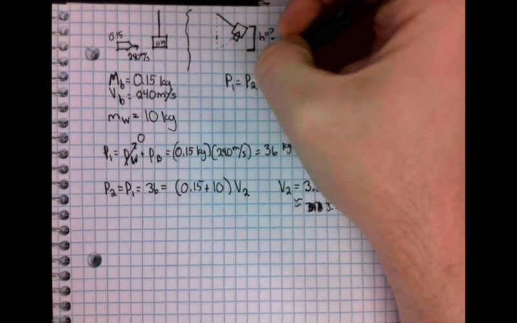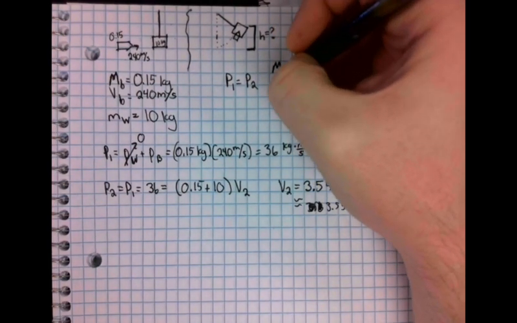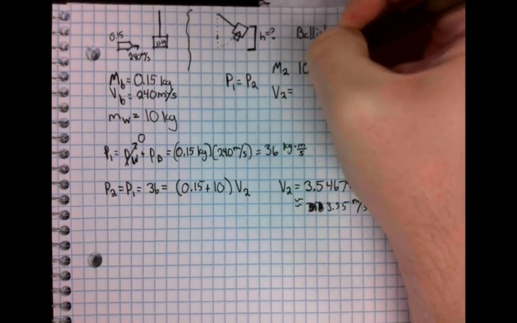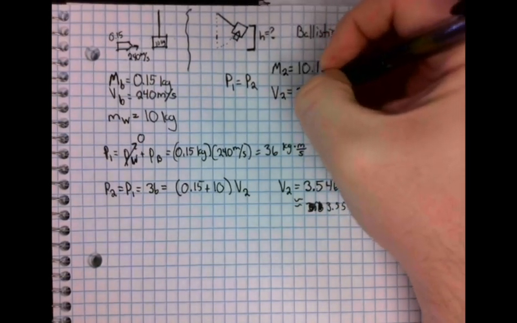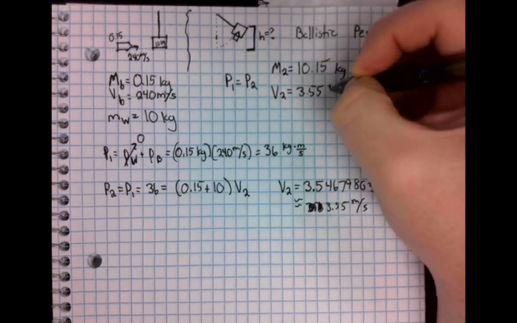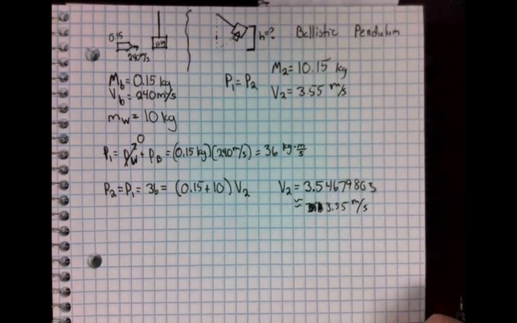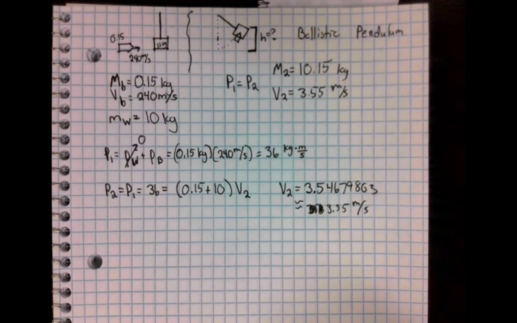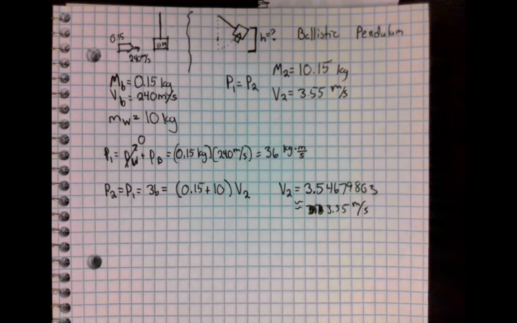So we know the mass at position 2, and we know the velocity at position 2. The mass is 10.15, and our velocity is 3.55. That's kilograms, that's meters per second. And then I assume a lot of you would probably get stuck from here. It's not super obvious what our next step is. And here is where we have to pull in some things from last chapter. Just because kinetic energy is not conserved does not mean that kinetic energy is not useful.